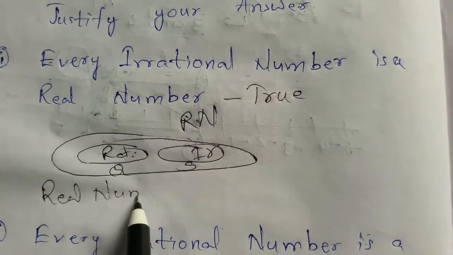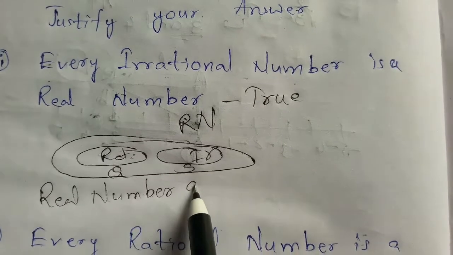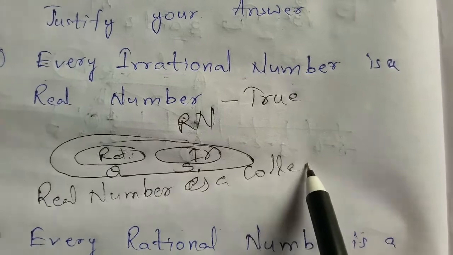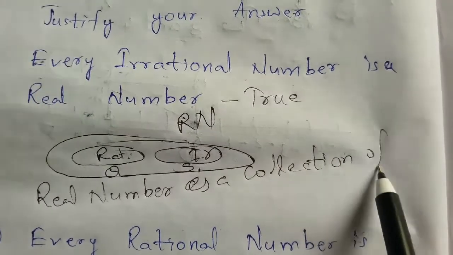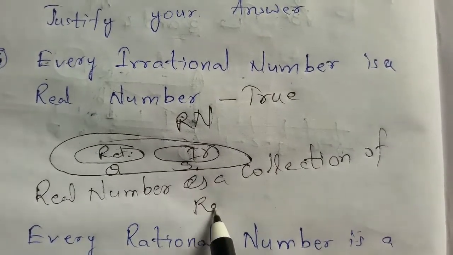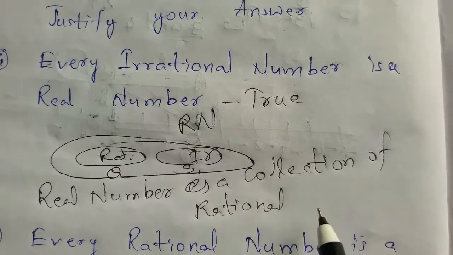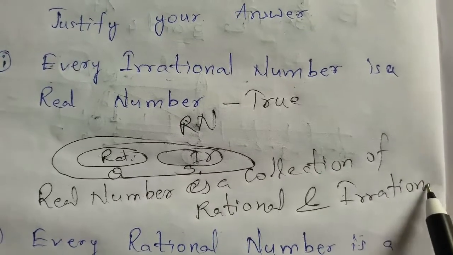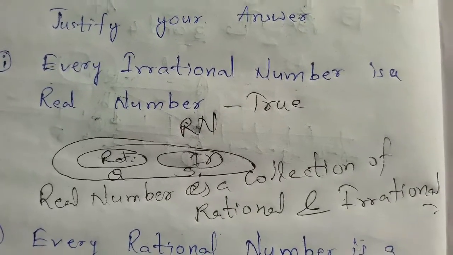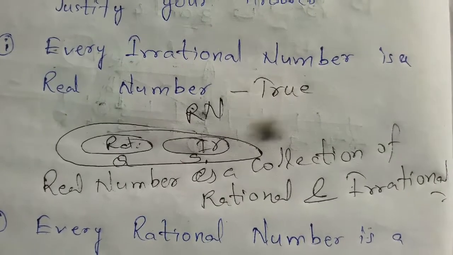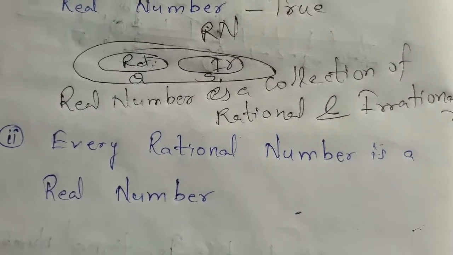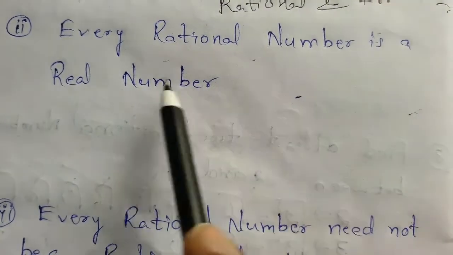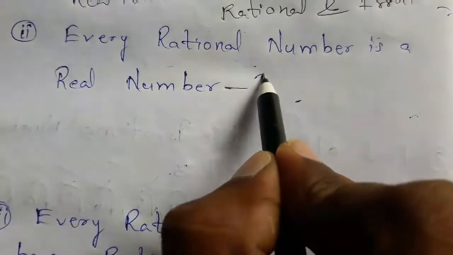That means real numbers is a collection of rational and irrational numbers. Understand? Real numbers is a collection of rational and irrational numbers. Now move to next statement. Every rational number is a real number. This is also true.